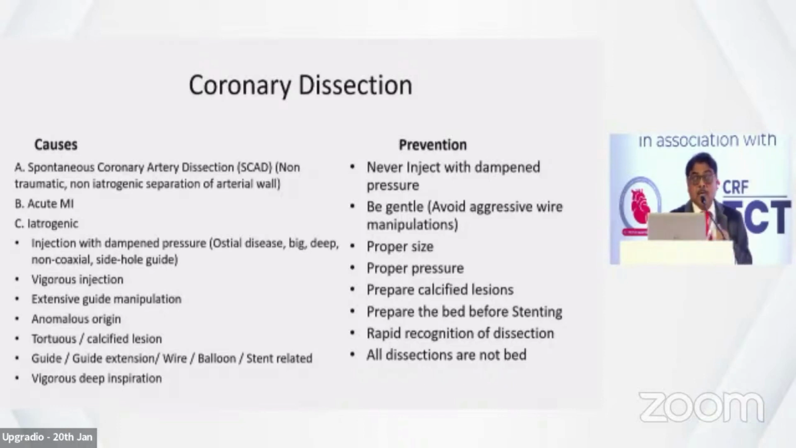How to prevent it? Never ever inject with dampened pressure. Be gentle, give respect. Imaging may be helpful, but is not necessary in all patients. So what is the diameter where we are supposed to put the stent, to see proper preparation? If it is a 3.5 artery, a big lesion, just ballooning with a 2.5 or 3 is not enough. Try to finish with 1:1 artery ballooning. Prepare the bed properly. With incomplete bed preparation, the stent does not open, and then you go for aggressive ballooning.